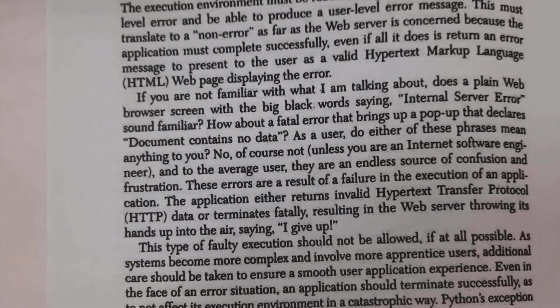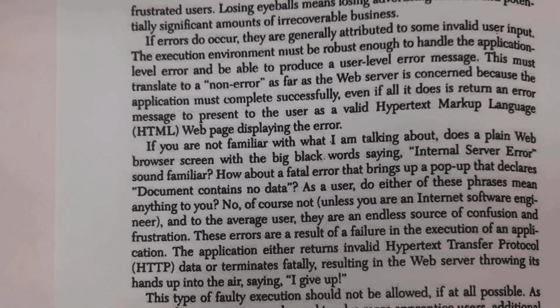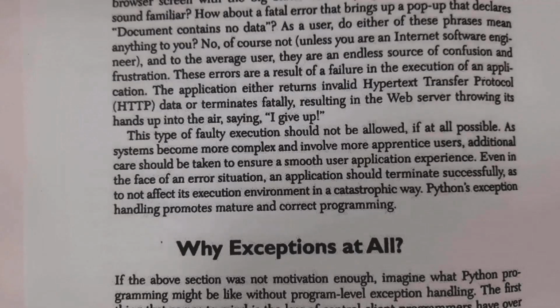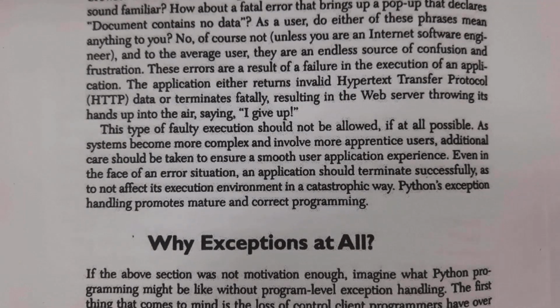For example, let us consider we created one web page. If I enter some wrong input in that web page, then that web page must have the capability to display some error message regarding that exception. Nowadays many applications are used by millions of people, so special care must be taken to ensure smooth flow of the application. Even in any error situation, the application should close successfully. So if you are creating any application using Python programming, you can achieve this by using exception handling.